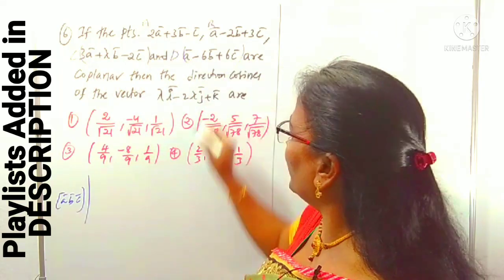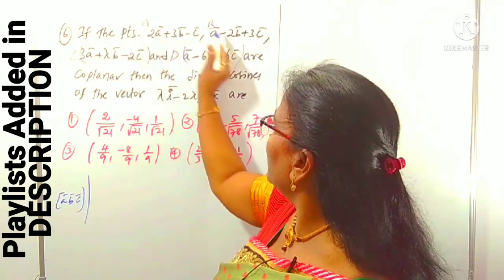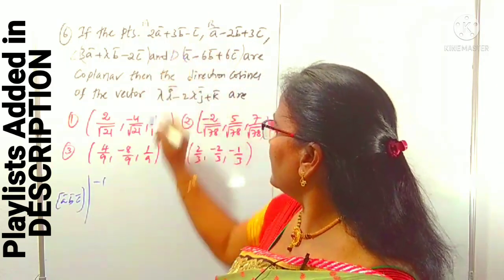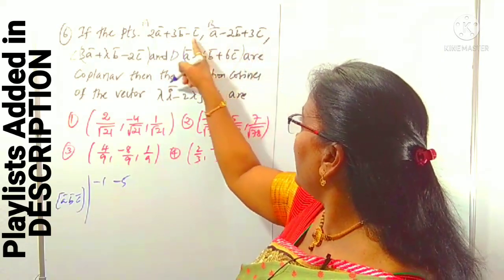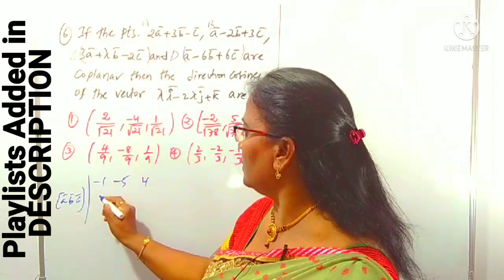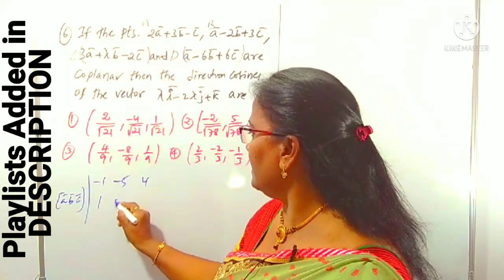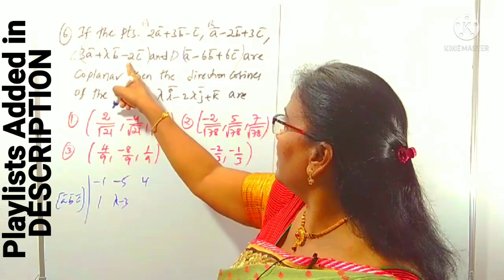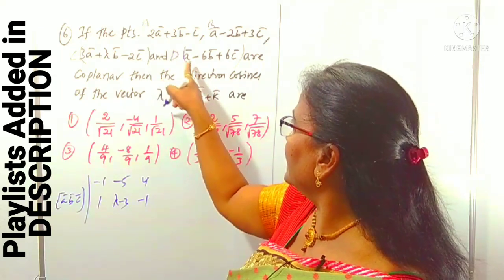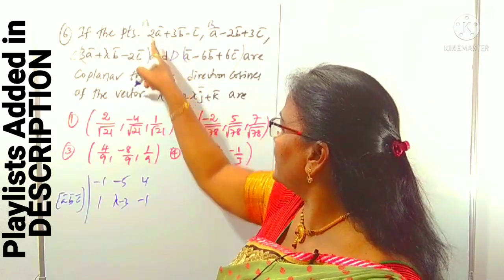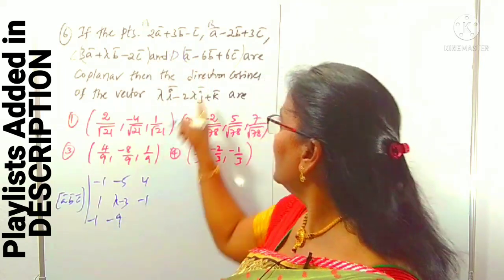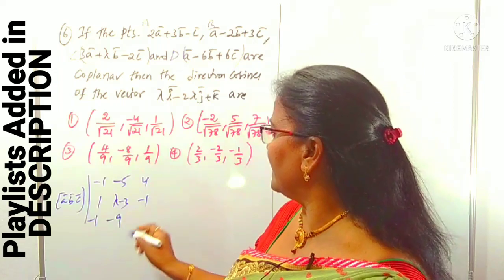Okay, now A, B: you can take B minus A as the first row. 1, minus 2 minus 1, minus 2, minus 3 minus 5, 3 minus or minus plus 1, 4. Next AC: 3 minus 2, 1, lambda minus 3, and minus 2 minus or plus 1 is minus 1. Next D, C, A minus: 1 minus 2 minus 1, and minus 6 minus 3 minus 9, 6 minus or minus plus 1, 7.